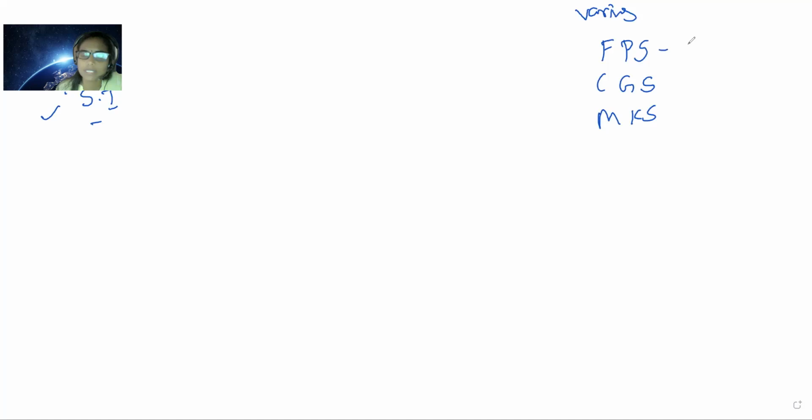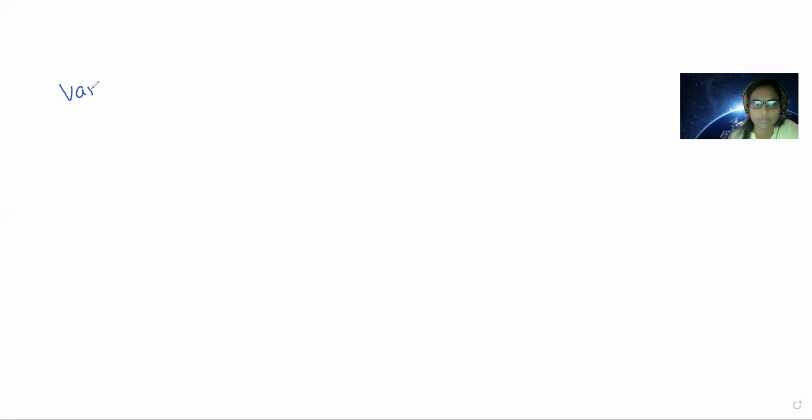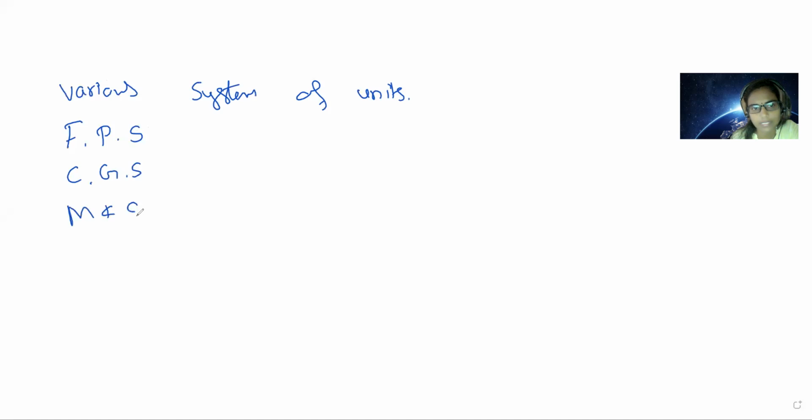Various systems of units. Actually, in olden days, before the SI system, different countries were following different systems of units, that is the FPS system of units, the CGS system of units, and the MKS system of units.